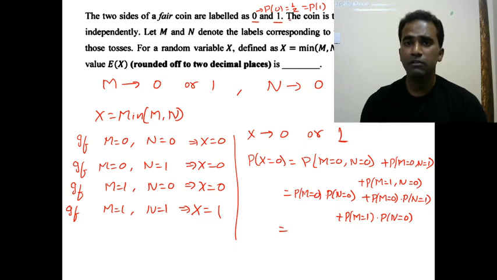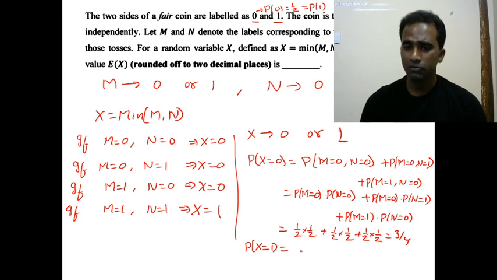So what is p of m equal to 0? The probability of having 0 is half. Whether it is m or n, the probability of getting a 0 is half, and the probability of getting 1 is also half. So this is half and this is half. It is half into half plus half into half plus half into half, which is equal to 3 by 4. And what is the other probability? We can easily guess. Probability of x equal to 1 directly, since it is 3 by 4, this should be 1 by 4. That is one way of guessing it, or else you can do it like this also.